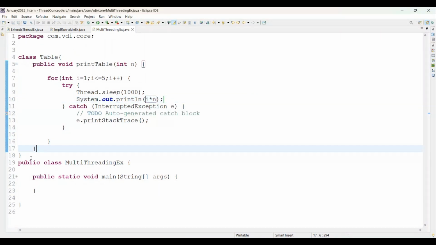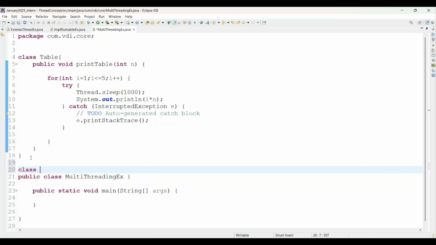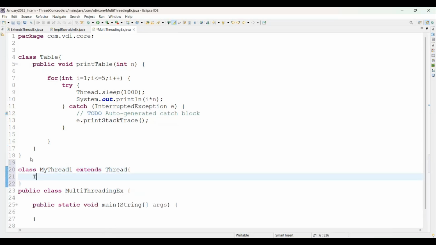Now coming here at line number 20, simply create a class. The name I'm giving here is MyThread1 extends Thread, and we are creating Table t as a reference.